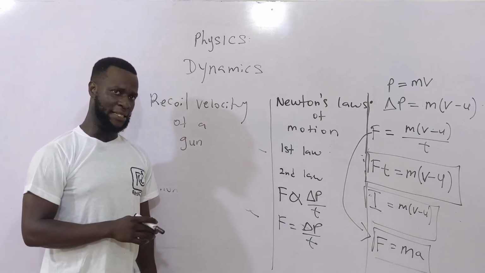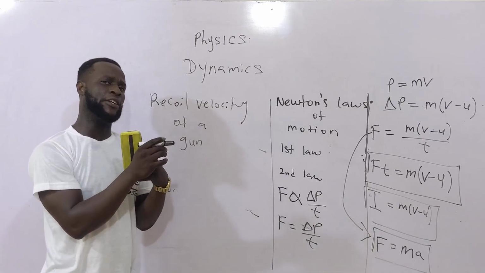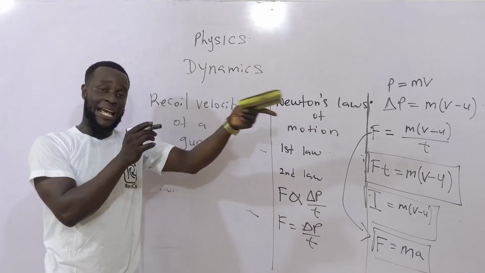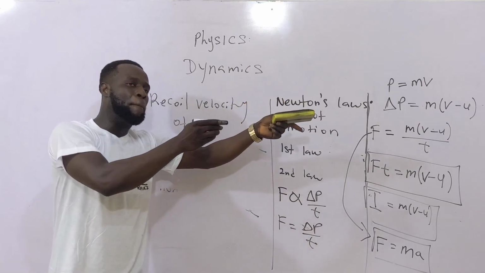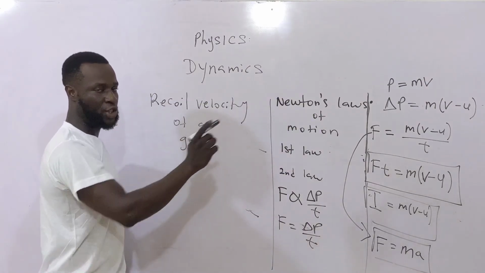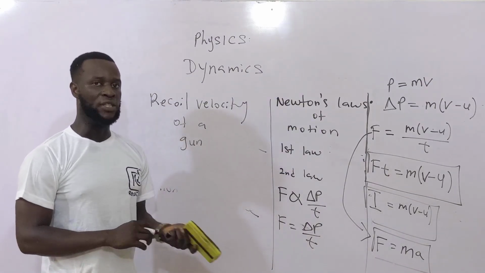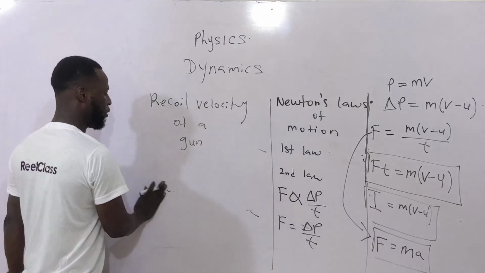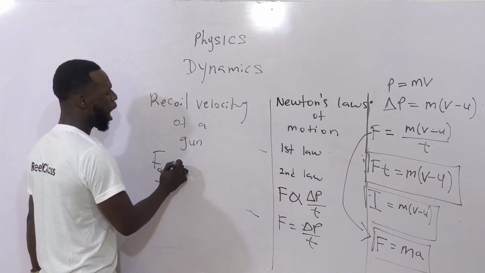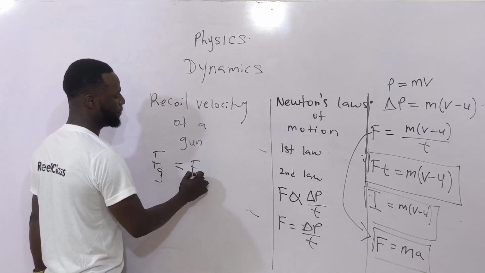The reason for that is this: as there's an explosion inside the gun, of course the gunpowder, the bullet is ejected out of the gun forward. There will be an opposite reaction on the man. So that is why to every action there's an equal and opposite reaction. Therefore, let's say the force of the gun be Fg, and the force of the bullet be Fb.